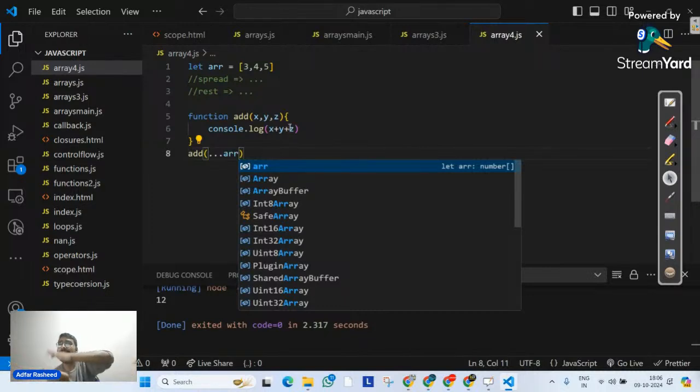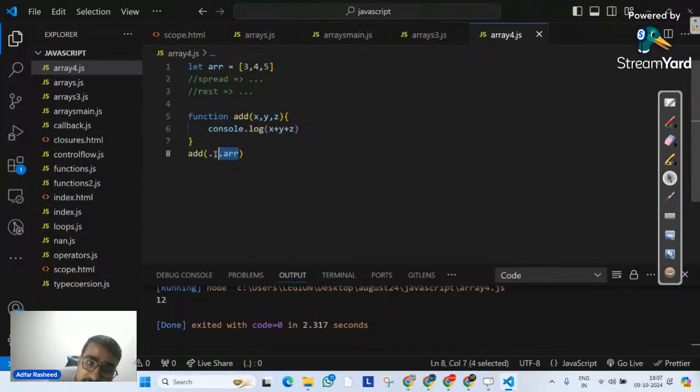So whenever your intention in your program is to separate the values, in that particular case the three dots become a separate operator, not the rest operator. So we can all understand one analogy here. My intention is that I do not care about the array. The array is the container structure covering the values, but actually I want to separate the values inside that array. So that's what dot ARR means. It means whatever the values of ARR are, simply separate them here. So it will separate 3, 4, 5.